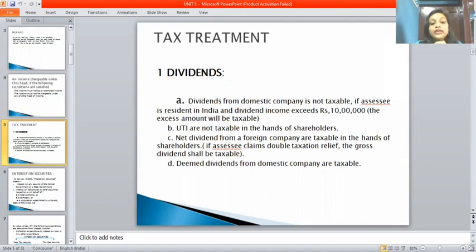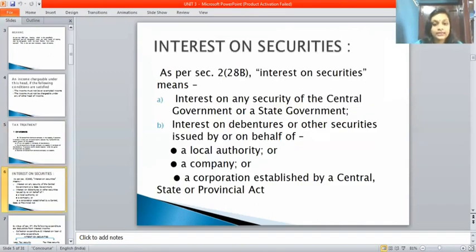Next, UTI dividends are not taxable in the hands of the shareholders. Next, net dividend from a foreign company is taxable in the hands of the shareholders. If the assessee claims double taxation relief, the gross dividend shall be taxable. Last point is deemed dividend from a domestic company, which is taxable. Deemed dividend from domestic company is taxable.